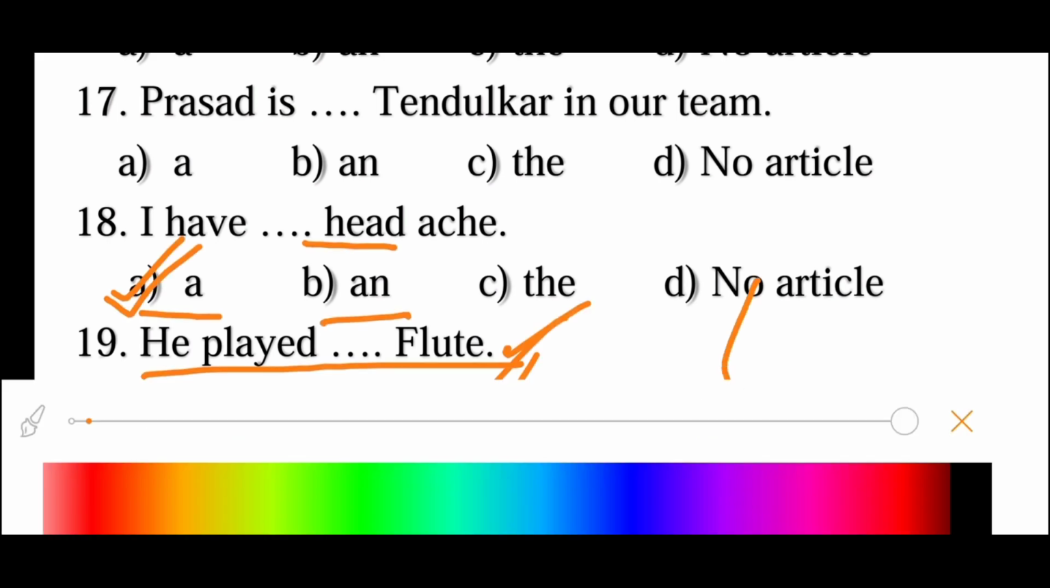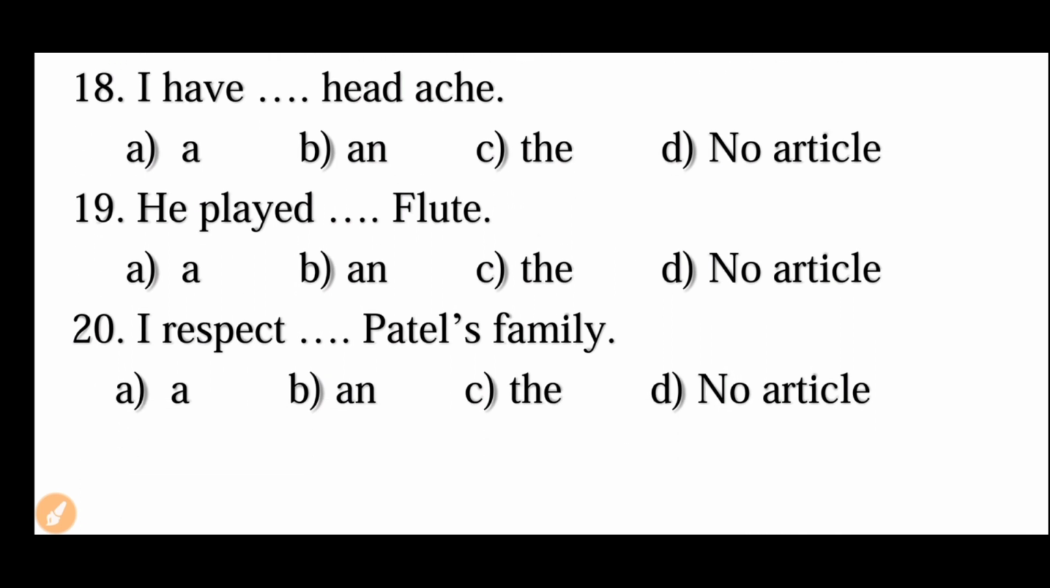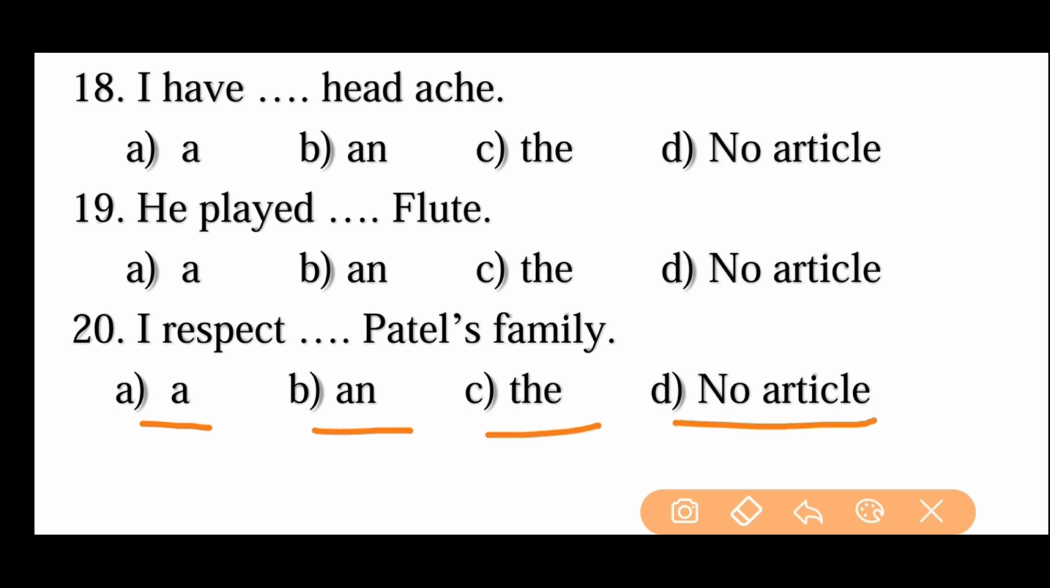The same, last question: I respect dash Patel's family. A Patel's family, an Patel's family, the Patel's family, or no article. Which one is the right answer? I respect the Patel's family. In front of the surnames of prestigious families in our country or society, we should use the definite article: the Patel's family, the Nehru's family, the Gandhiji's family. So like that we should use it.